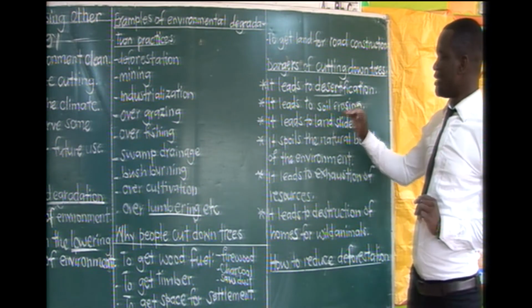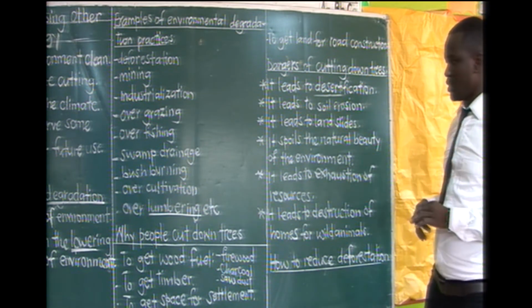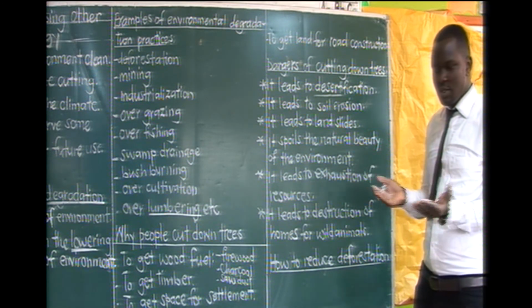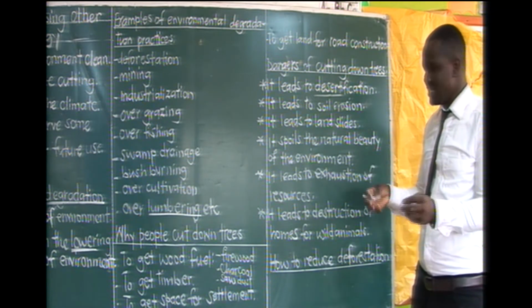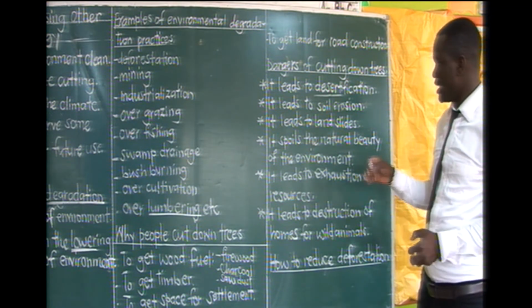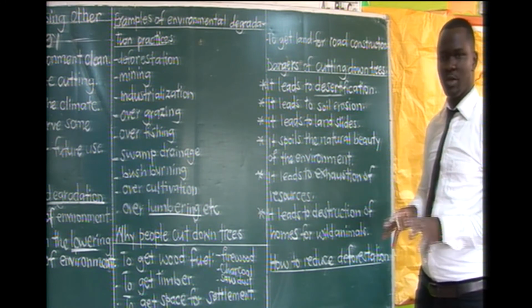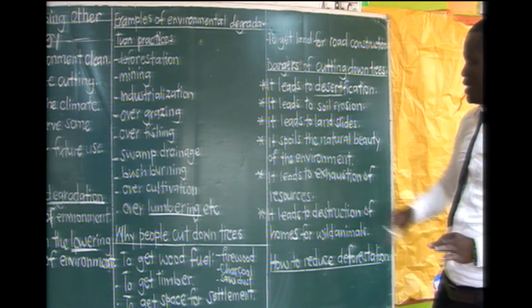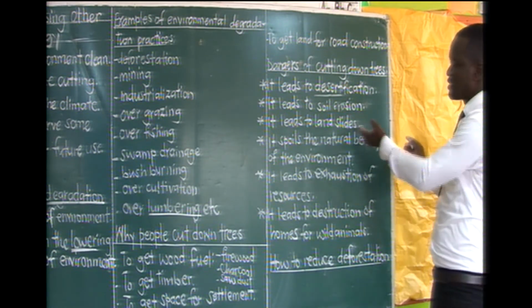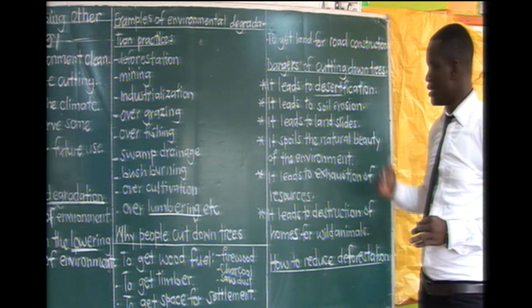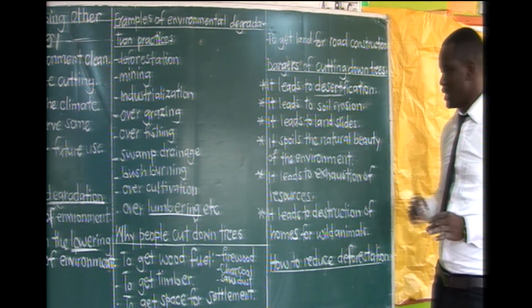Two, cutting down trees leads to soil erosion. Remember, the vegetation, these trees, help to bind the soil particles together. Now they are being destroyed, so the soil is exposed to erosion agents. Then it leads to landslides. This one is always common in mountainous areas, landslides.